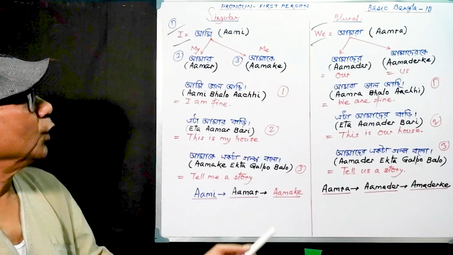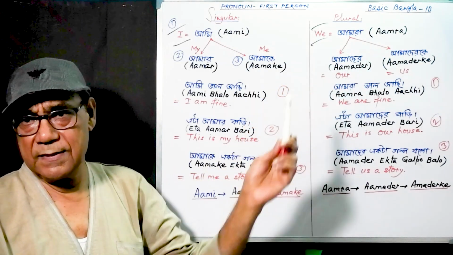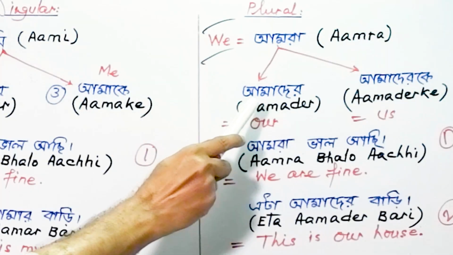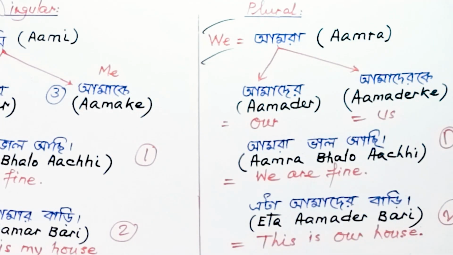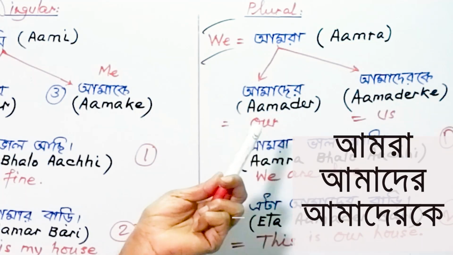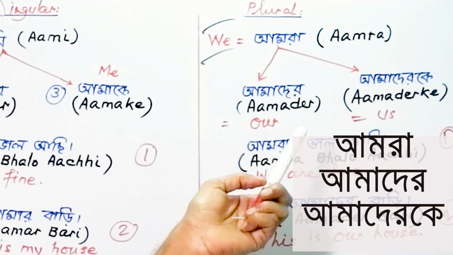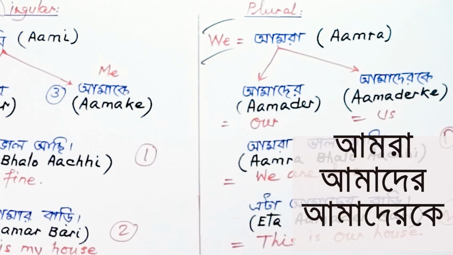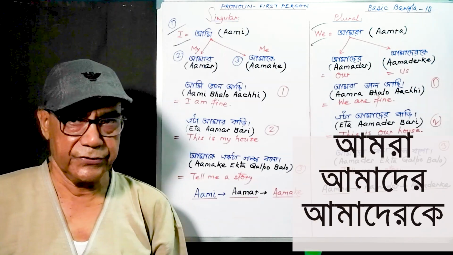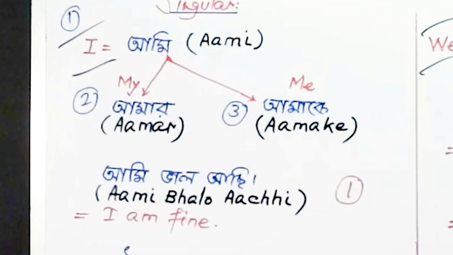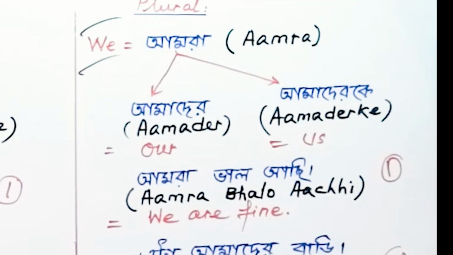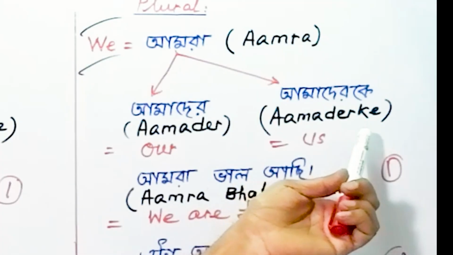Okay? This way, we means Amra. Amra has two associated words. One is possessive Amader and the other is object form Amaderke. So we, Amra, Amader, our, and Amaderke, us. We have 3 and 3, 6 words here. Aami has two related words, Aamar and Aamake. Amra has two related words, Amader and Amaderke.